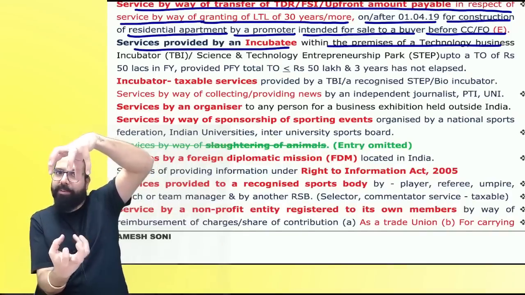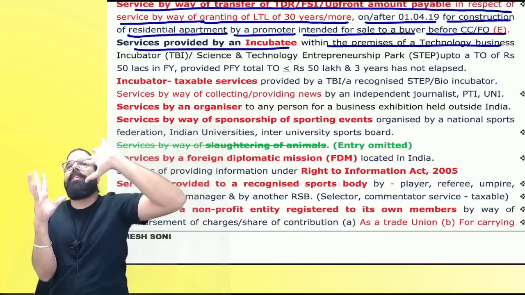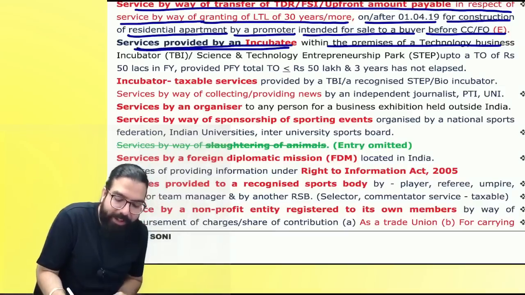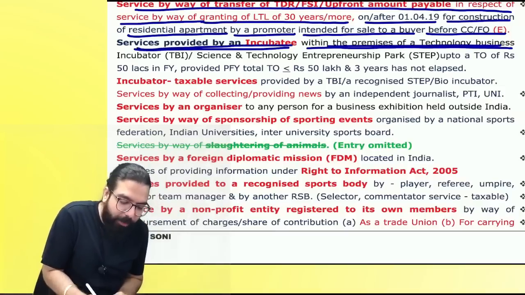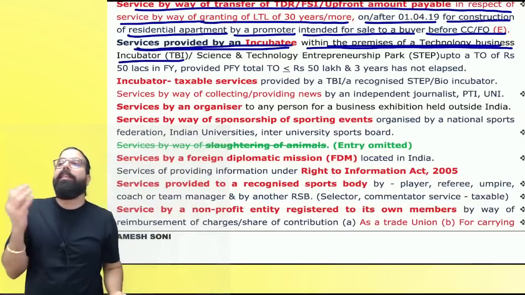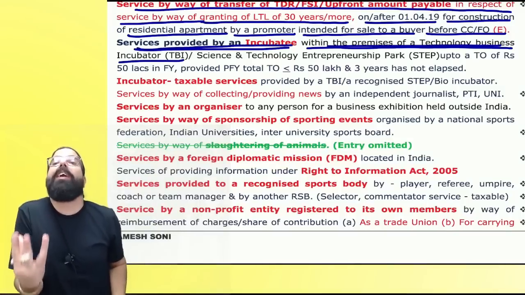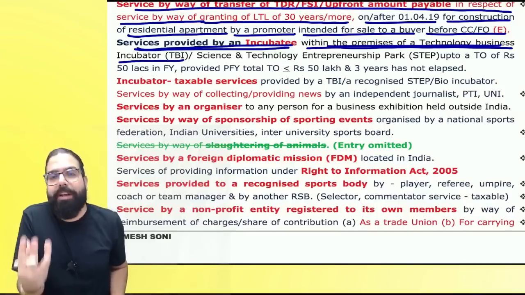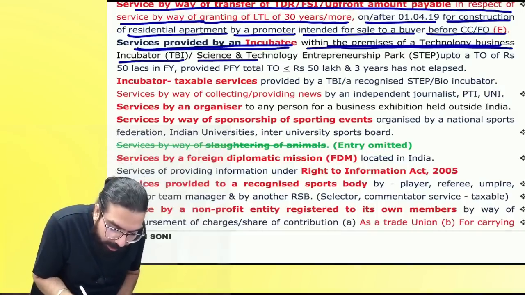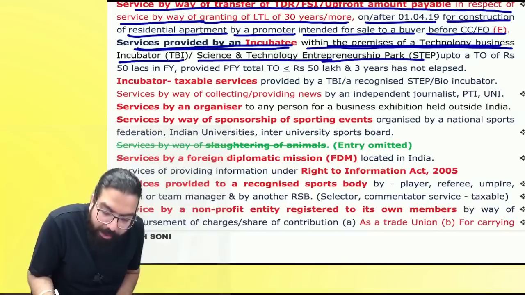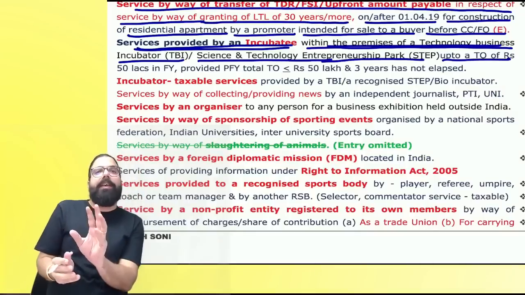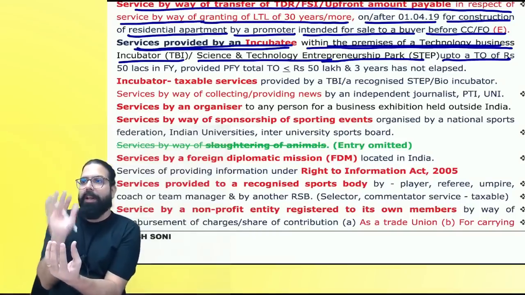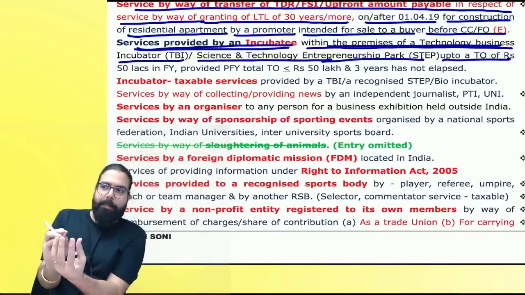Now, incubator's services are also exempt. Incubatee's services are also exempt. What they are telling over here: services provided by an incubatee within the premises of a technology business incubator. This incubatee should be located where? In the premises of a technology business incubator or science and technology enterprise park, and their services. Baba, incubatee means a startup, a startup who is in the premises of a technology business incubator or science and technology enterprise park.